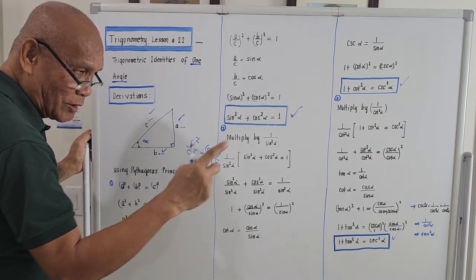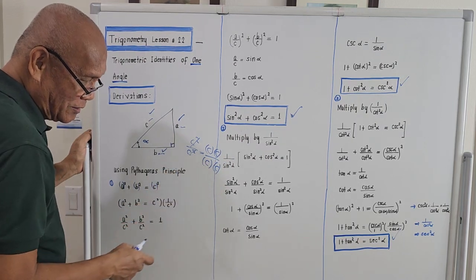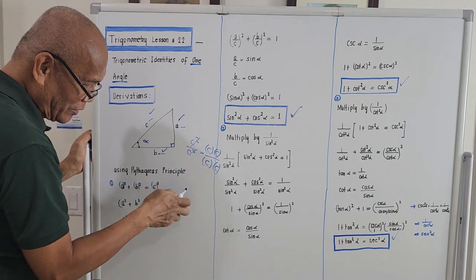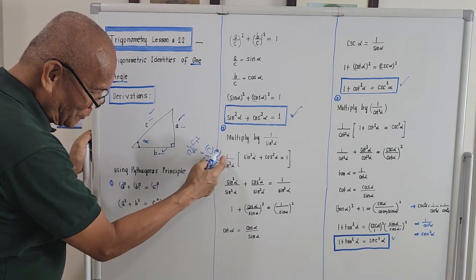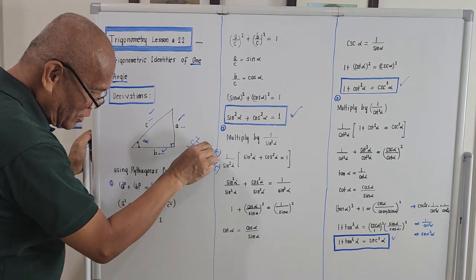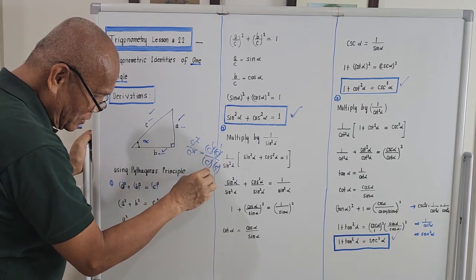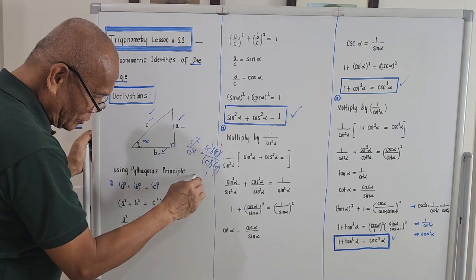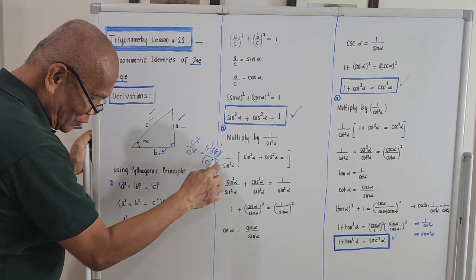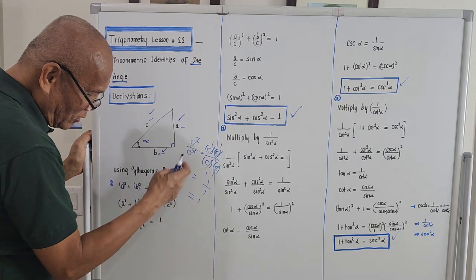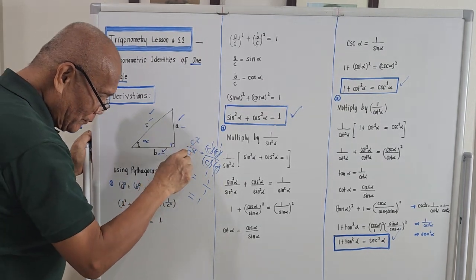That's the only time we could cancel. So C times C will be C square, and C times C will be C square. The operation is multiplication, so we could cancel. This is 1, 1 times 1 is equal to 1, and 1 over 1 is actually equal to 1, or C square over C square.